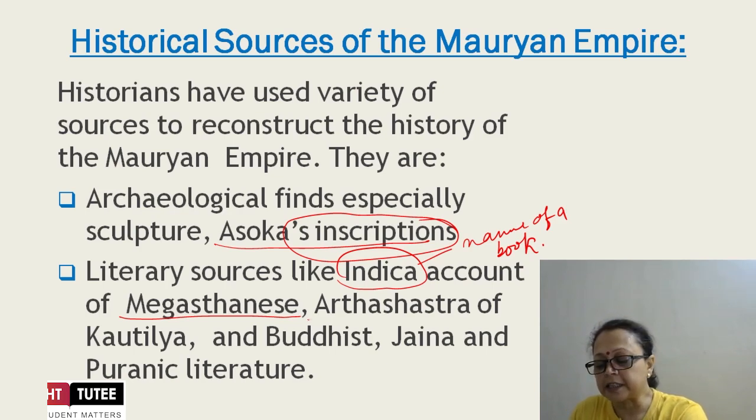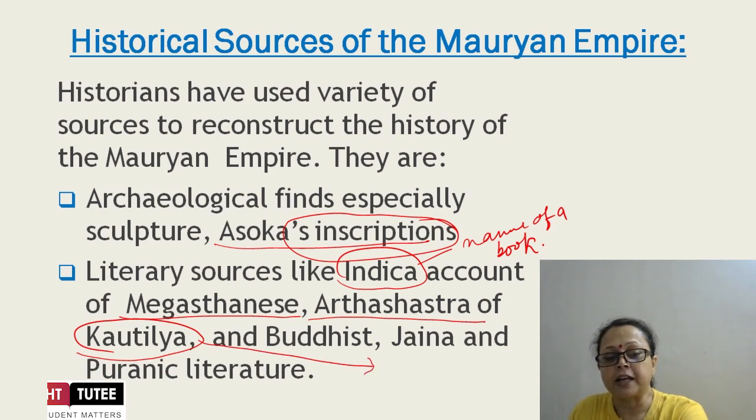Another source mentioned here is the Arthashastra, written by Kautilya. Who was Kautilya? He was the chief minister in the Mauryan dynasty, and he became famous with different names. When he wrote his book Arthashastra, his name was Kautilya. His name was Chanakya also, and his real name was Vishnugupta.